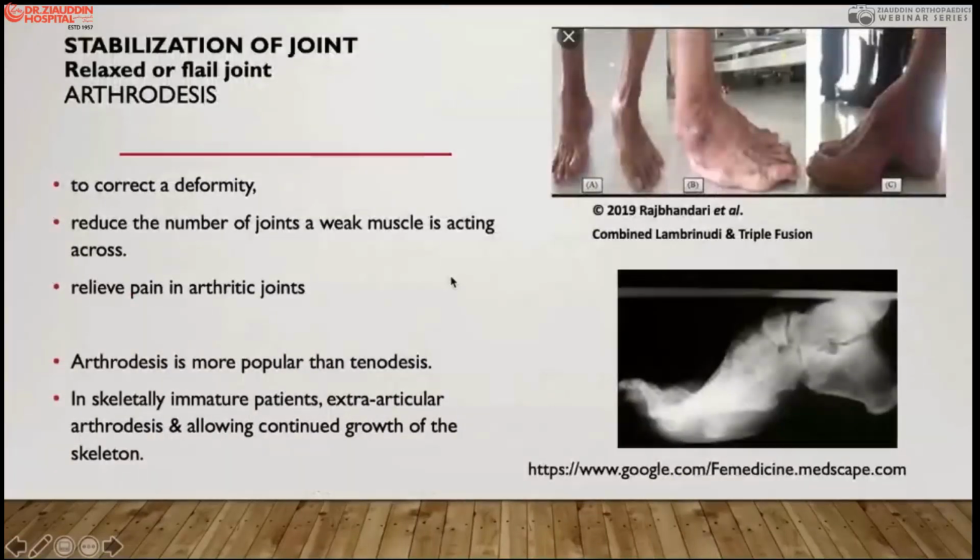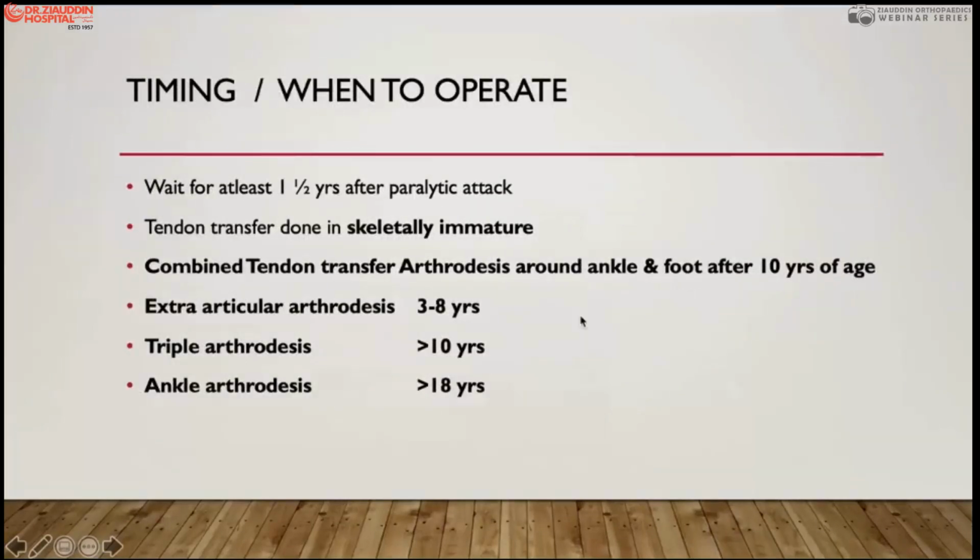Then in mature patients, in adults or near-adolescent deformity, you can do arthrodesis of the flail joints. Particularly we do it in the shoulder and the foot, where we do the Lambrinudi procedure in association with the triple arthrodesis to restrict the multiple joint movements and give good strength to the foot, by the tendon transfers as well, or the weak transfer already there, and the correction of the deformity. So we do the Lambrinudi procedure, simple Lambrinudi procedure, or sometimes we do the triple arthrodesis along with the Lambrinudi procedure in poliomyelitis.